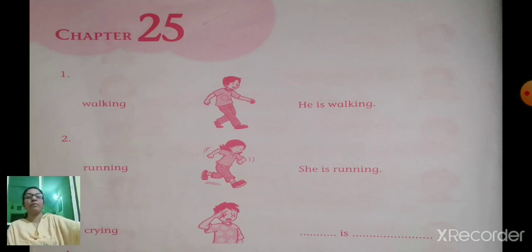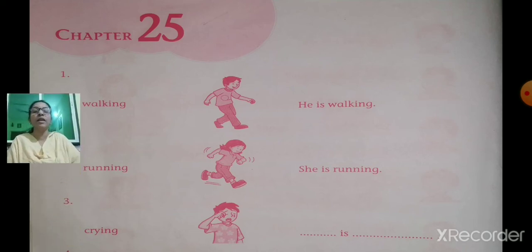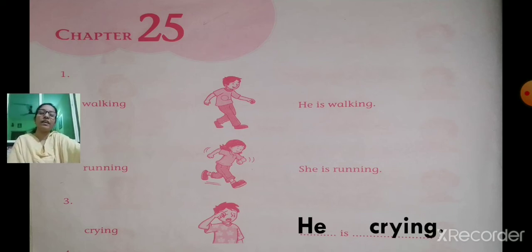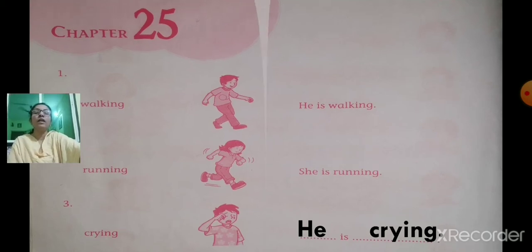Now see number 3. What is there? What action is that boy doing? Crying. So we are going to make a sentence on crying. The action word is crying. So what will you write here? Dash is dash. So who is crying? He is crying. So write the answer, children. He is crying. Did you finish? Good. Now we will go to the next question.